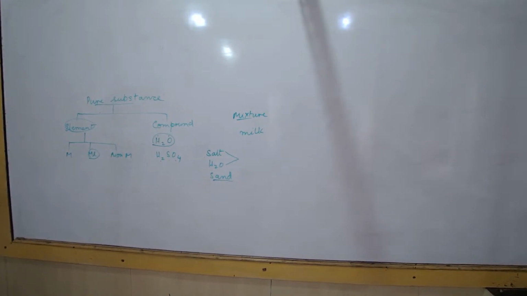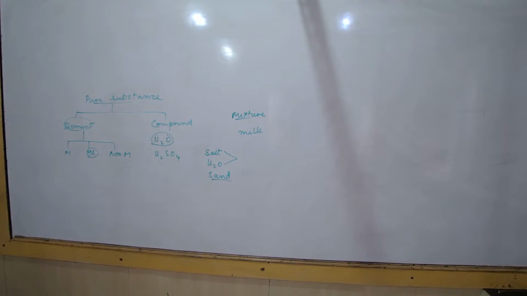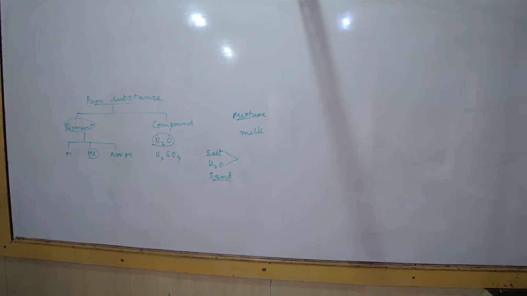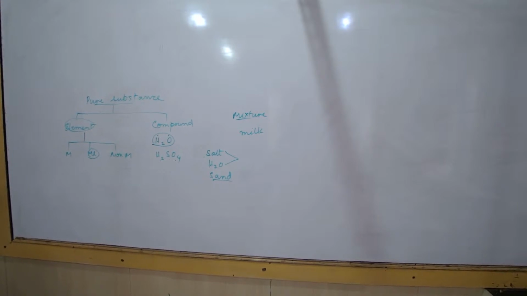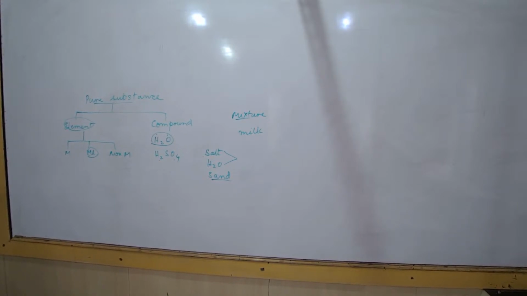Okay. Let's look at the questions. Look at question number 6. How do you confirm that a colorless liquid given to you is pure water? Suppose in a beaker somebody gives you clear water, clear liquid. The colorless liquid given to you is pure water.